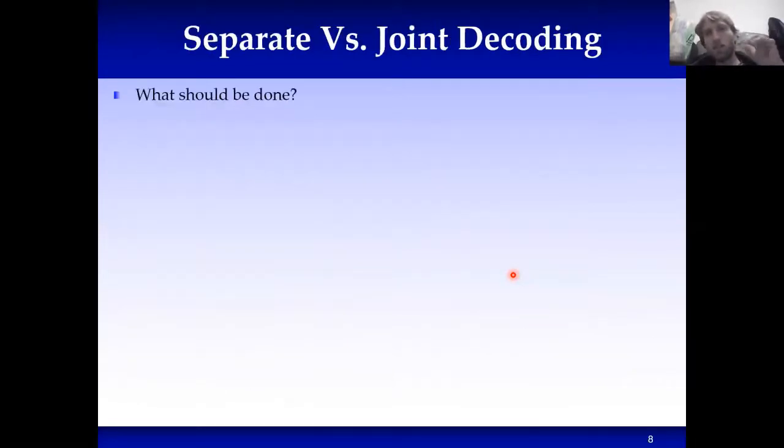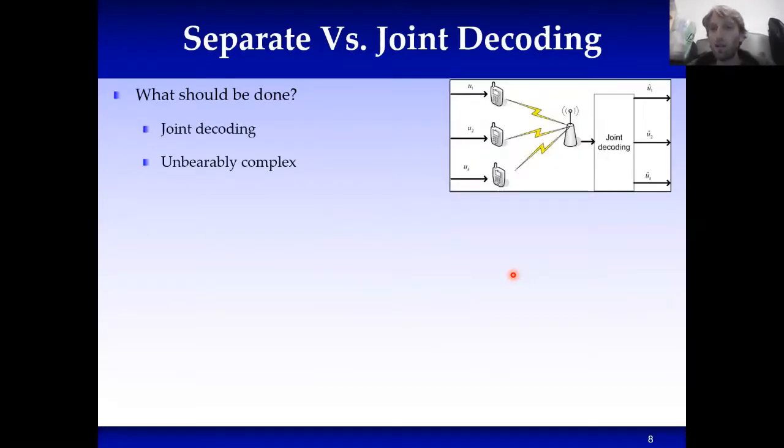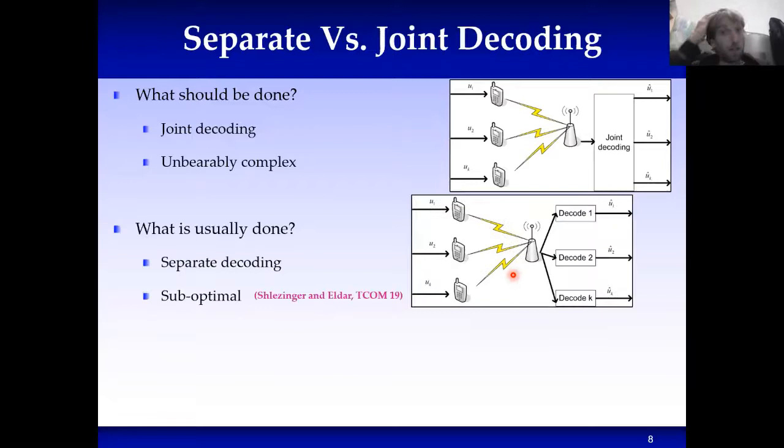And this brings us to the discussion between separate and joint decoding. The optimal thing to do in uplink MIMO communication is to do joint decoding. I need to use the channel output in order to recover all the transmitted symbols simultaneously. Unfortunately, this is unbearably complex. The complexity grows exponentially with the number of users. So what is usually done is what's called separate decoding, in which we recover each symbol separately while treating the rest as noise. This is the main approach in the massive MIMO literature. It does lead to some performance loss.